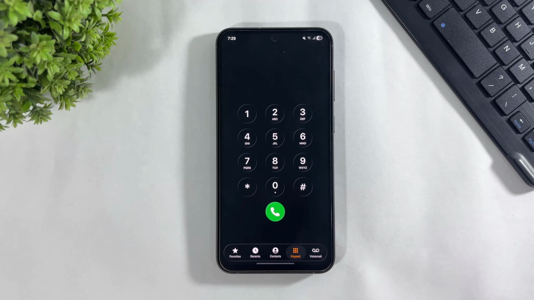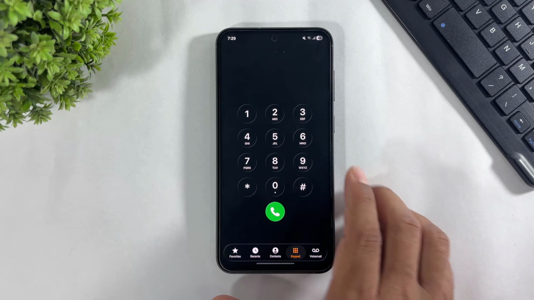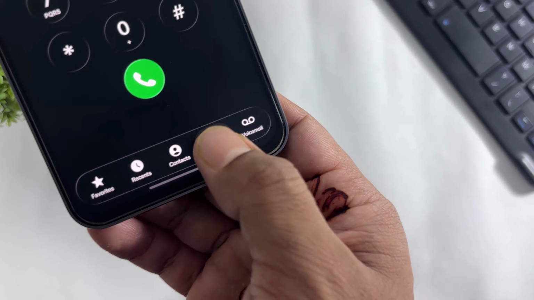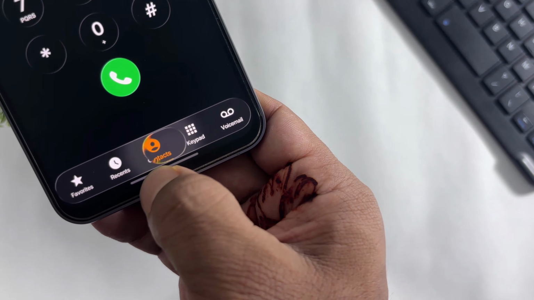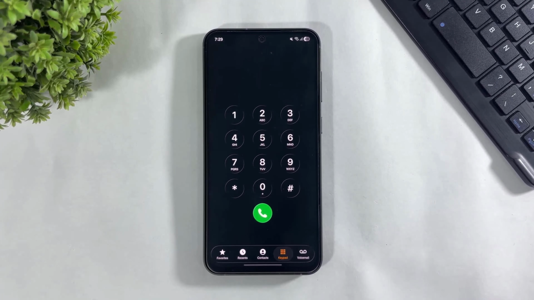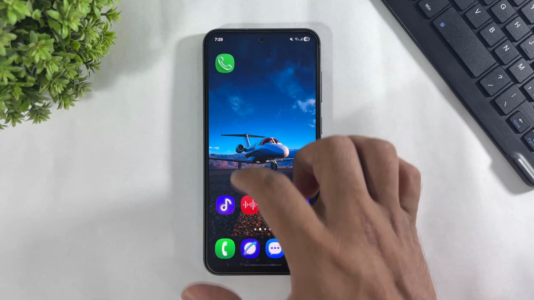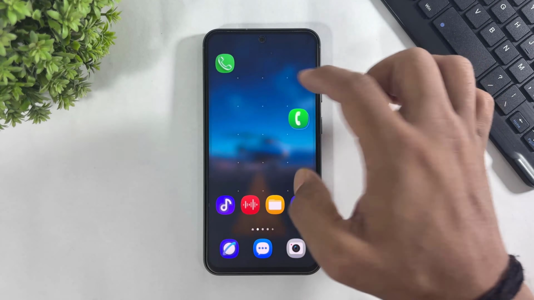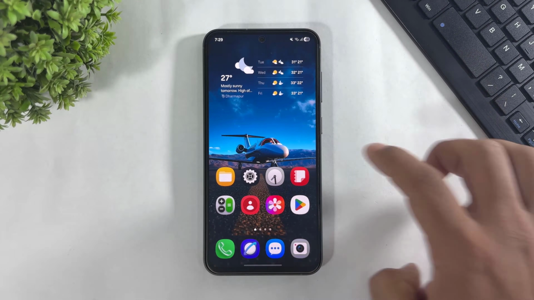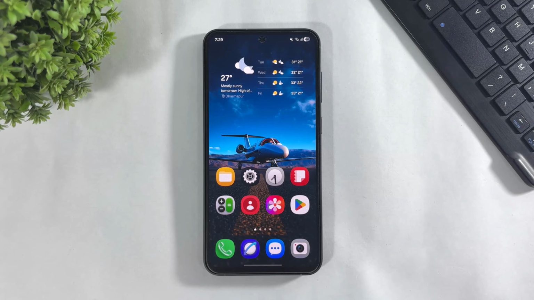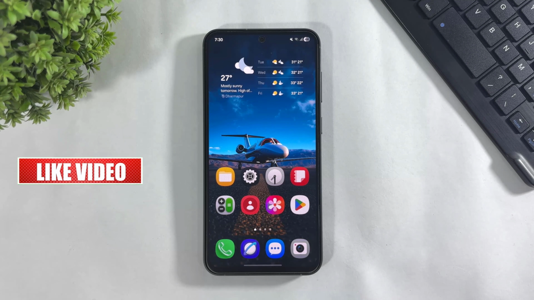Guys, look at this. This is complete in Liquid Glass. Look at this, guys. Simply replace this icon with your default call icon. Now, guys, Liquid Glass dialer on your Galaxy device. Guys, you can also install this Liquid Glass dialer on any Galaxy device.